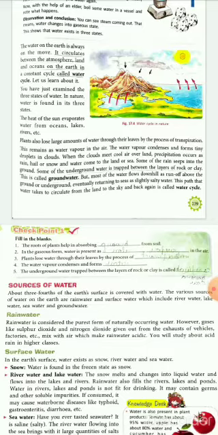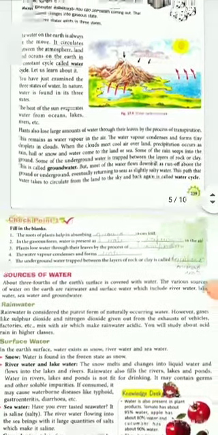So if it falls in the rivers, it will remain in a liquid state only. If it falls in a cooler region, then it can form snow or hailstorm. Some of the water will seep into the ground through infiltration, and that water is called underground water. That water cannot be seen with our naked eye. We have to drill a hole in the soil to observe the groundwater.